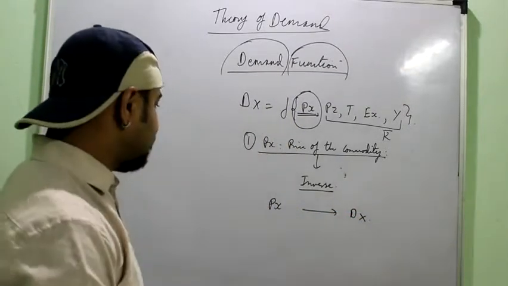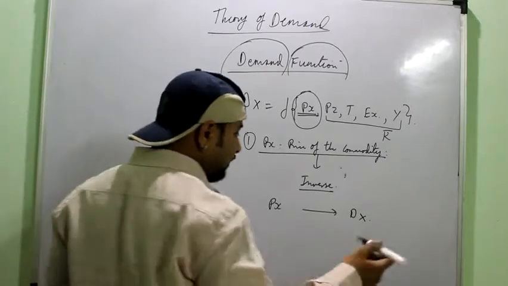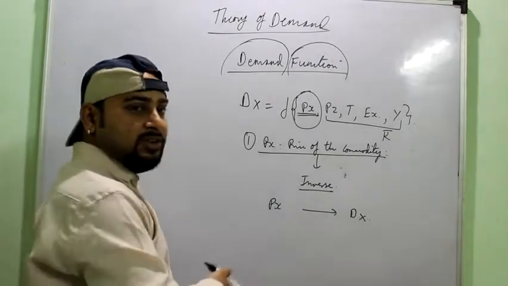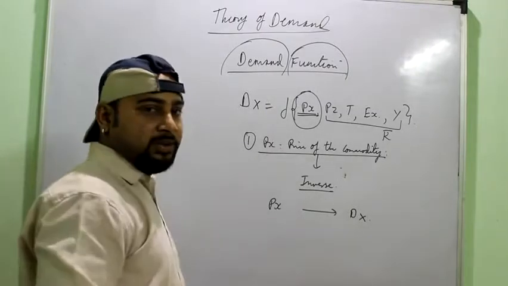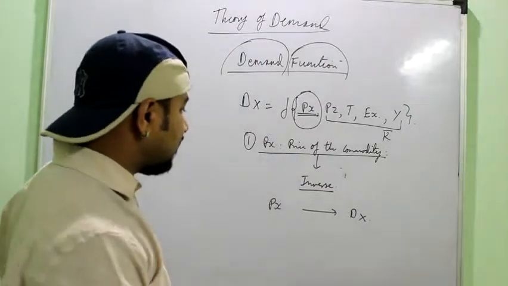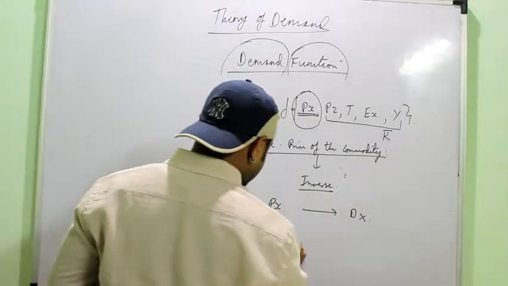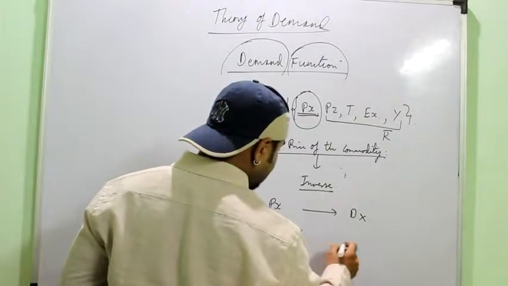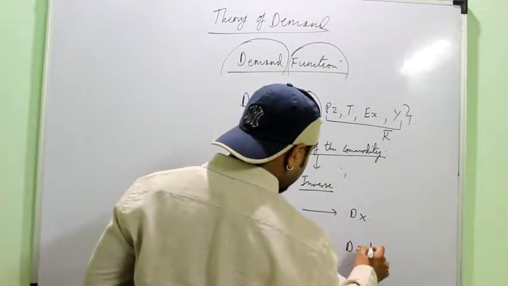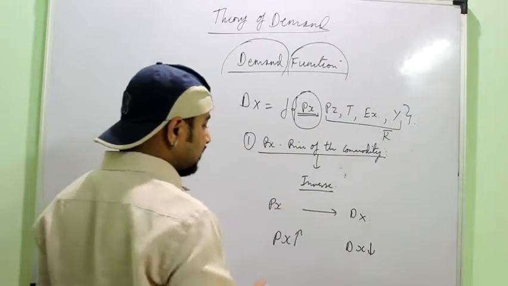We have already studied what is the inverse relation. If this particular marker was sold to me for 30 rupees, I was willing to buy it. Maybe if it is sold to me for 50 rupees or 60 rupees, I may not be ready to buy it. I may buy a better commodity or some other commodity, right? So if the price of the commodity rises, then the demand for that commodity decreases. There is an inverse relation.